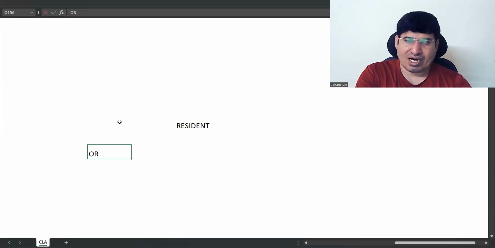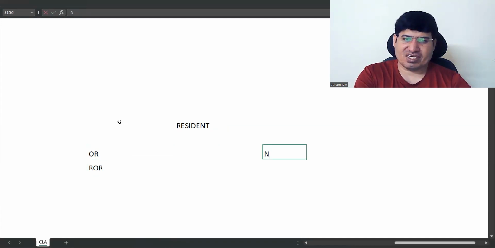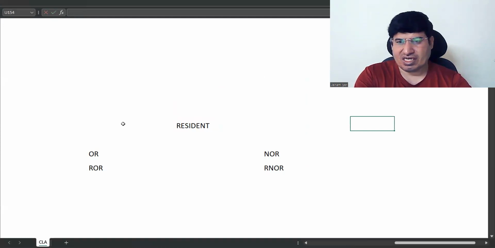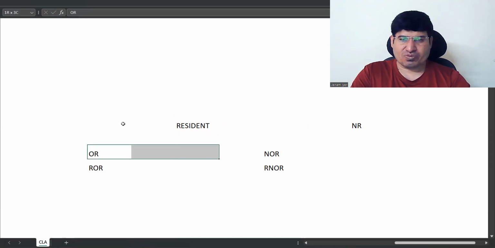One is OR. It is also called ROR. So OR is ordinarily resident, or resident and ordinarily resident. Or he can become, sorry, not ordinarily resident. This will be NOR or RNO. Non-resident is there in the first classification, resident or non-resident. So if he is resident, he can be one of these two, OR or NOR.